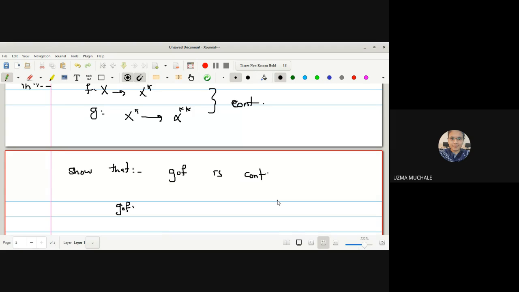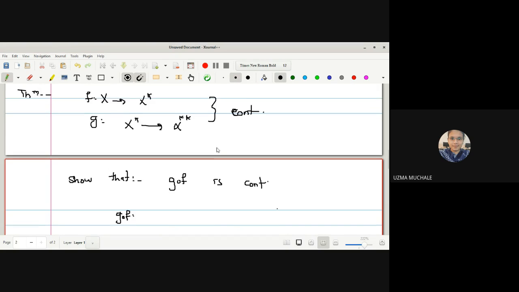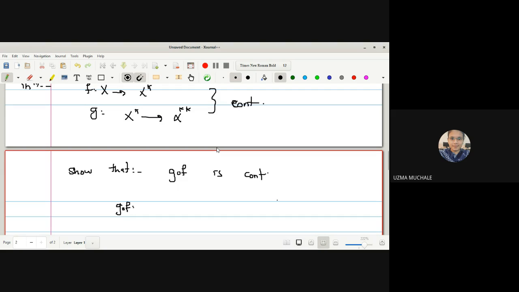How to find out G composite F? Is it so difficult? Whatever she told is correct, no? G composite F means what?